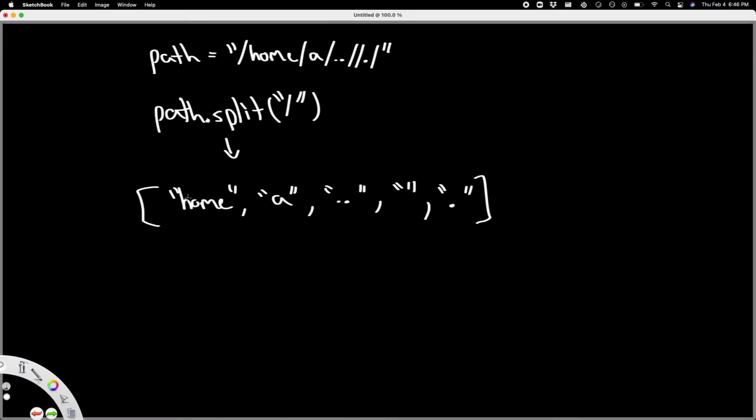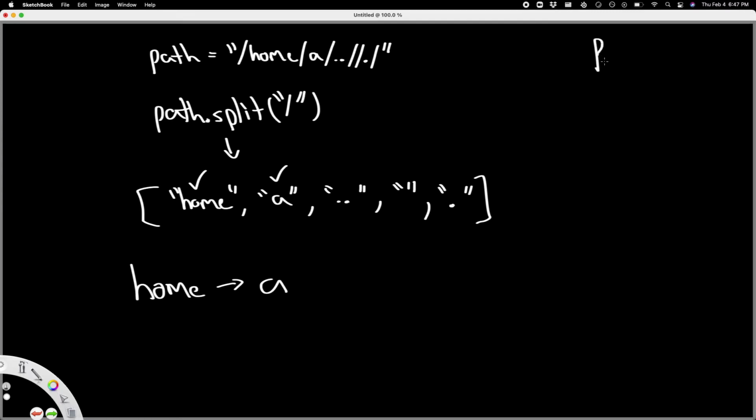We could actually do this extremely simple. We know that the first directory is home. So now we finished home, and now we're on the second element in this array, which is A. It's another directory. So now we know that we move from home to A, and we looked at that. Now we're on the third element in this array, and we see two dots. Two dots was part of the rules.